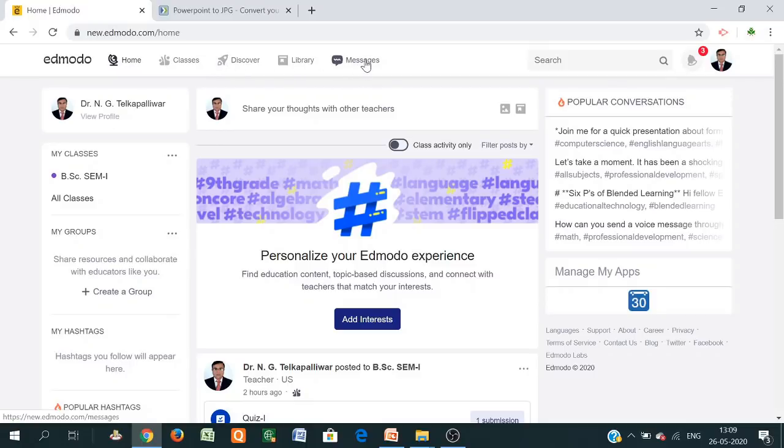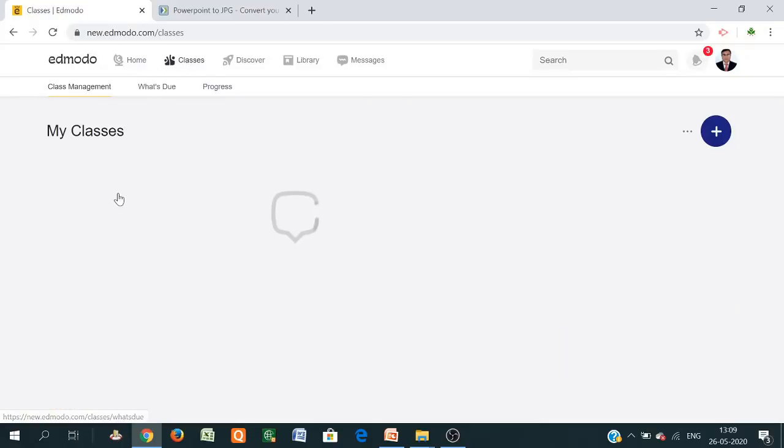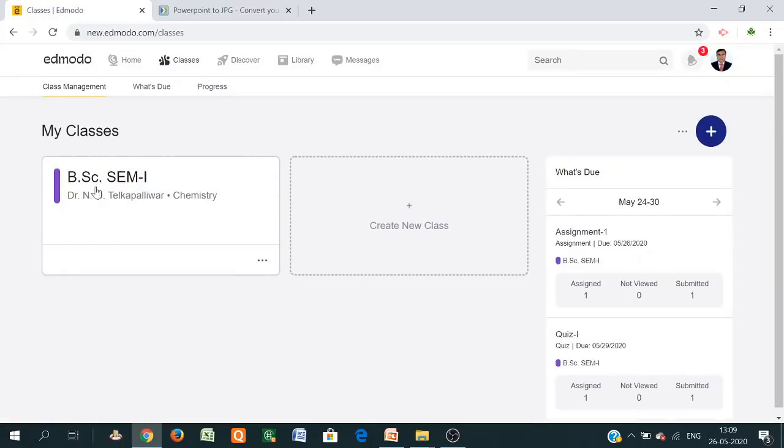Messages is useful to send messages to the students. Library means whatever you provided previously, any assignments or question paper or question bank, is available in the library. And the classes you have created during the session are shown here. When I click classes, it shows the different types of classes. I previously created this class, BSc same one. Now I will discuss how to create a class and how to invite students.